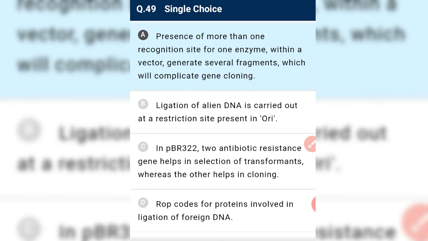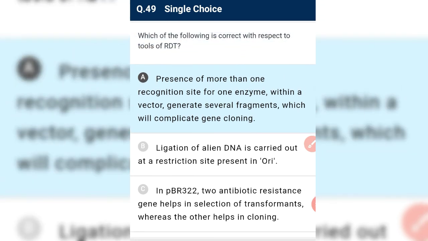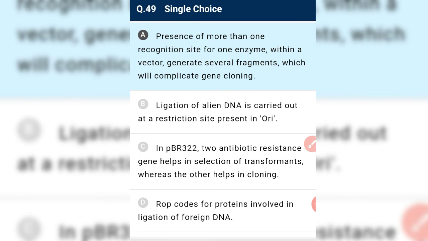In pBR322, the antibiotic resistance gene helps in selection of transformants, whereas the other helps in cloning. We have to find the correct statement. Both help in selection: one helps in selection of the transformant from non-transformant, and the other helps in selection of the recombinant from non-recombinant. So it is incorrect. rop codes for a protein involved in ligation of foreign DNA? No, rop is for replication of plasmid.